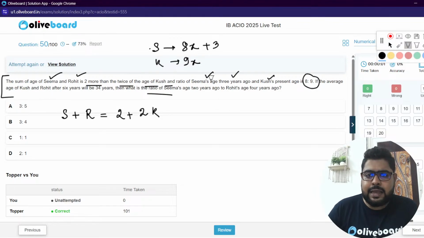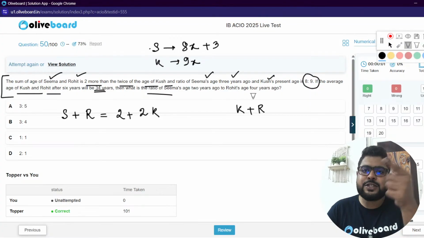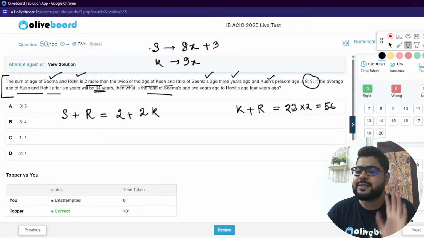अच्छा, if the average age of Kush and Rohit after 6 years is 34, so now it is 28. Average से 6 कम कर दो. So that is 28 into 2, sir. That means 56. The total age, sir.